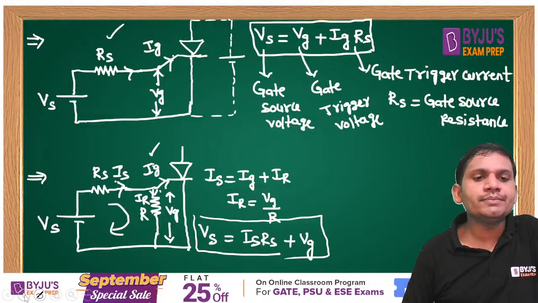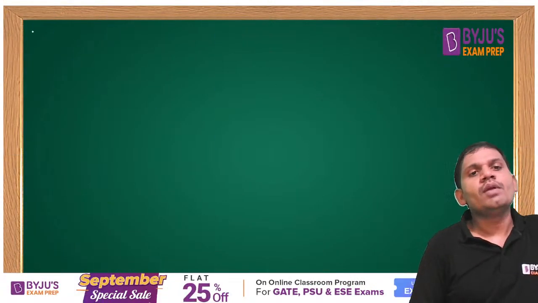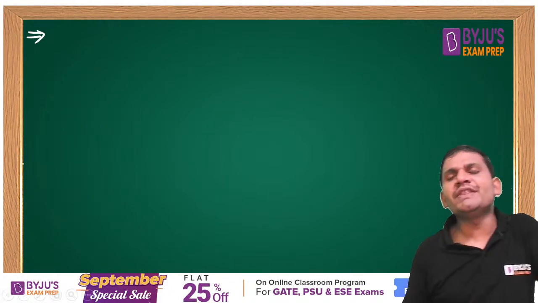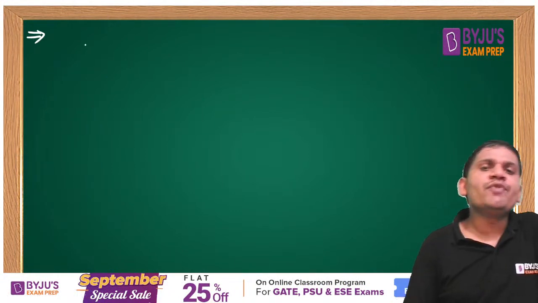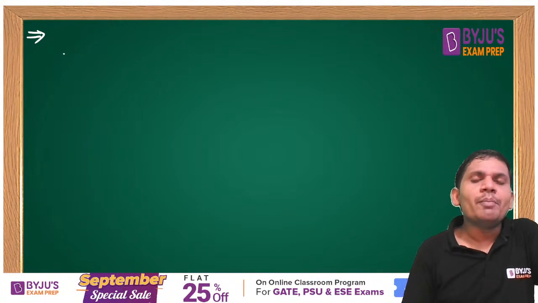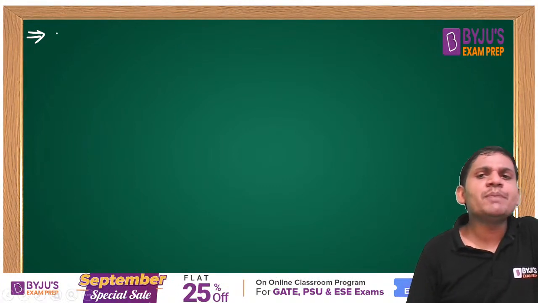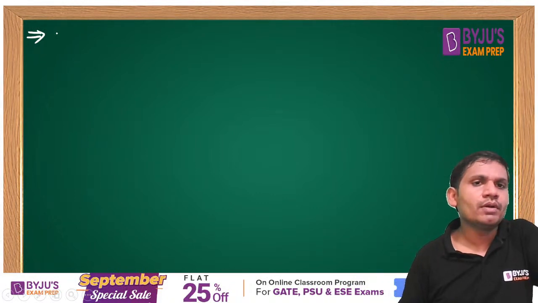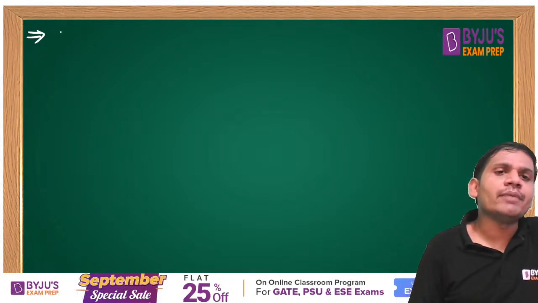One more very important point with respect to gate characteristics. If Ig increases, as I told already, the turn on time reduces. But generally, high frequency pulse triggering is more preferable to reduce the turn on time.